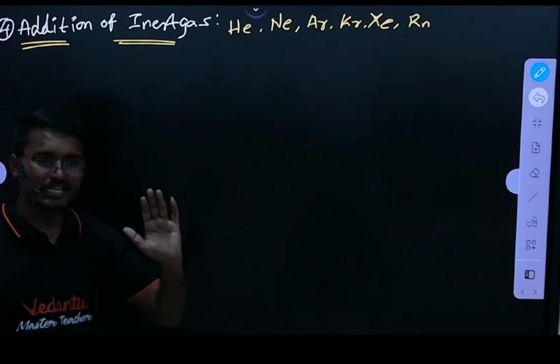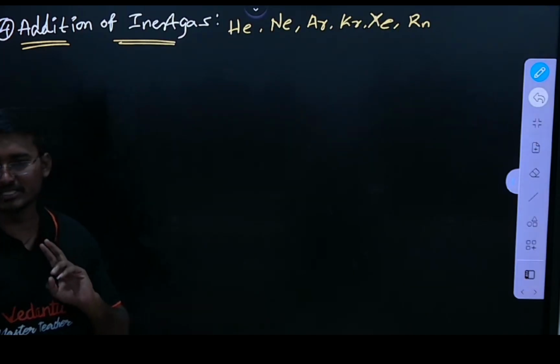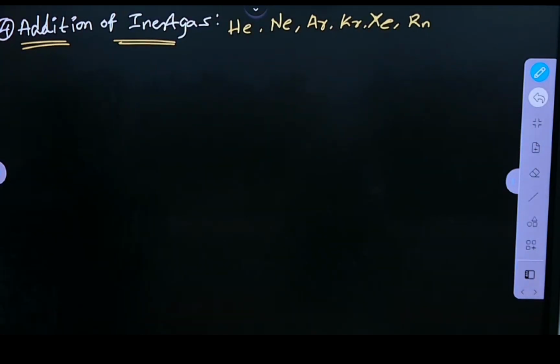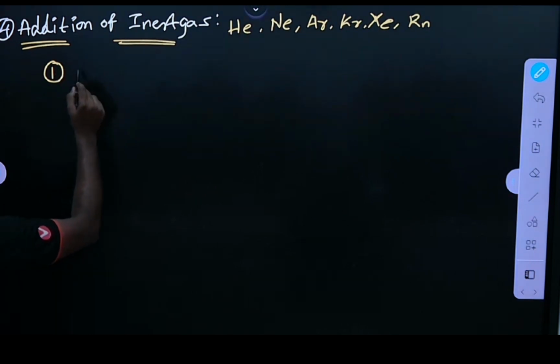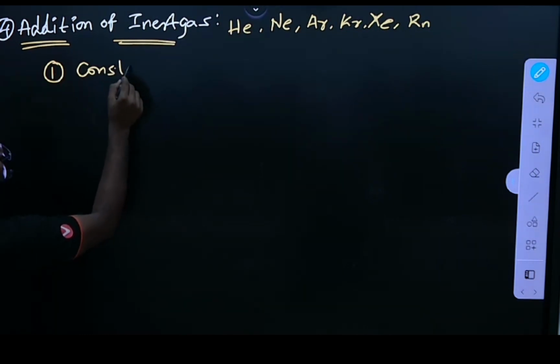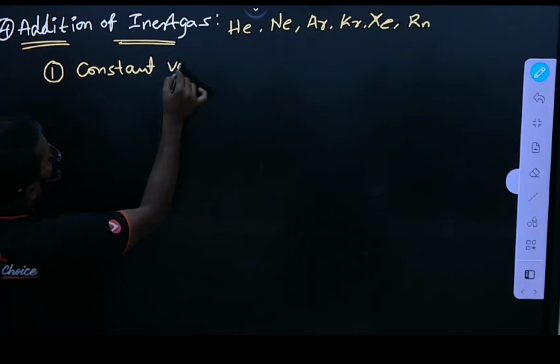So for the addition of inert gas, we have two conditions. First condition, addition of inert gas at constant volume.